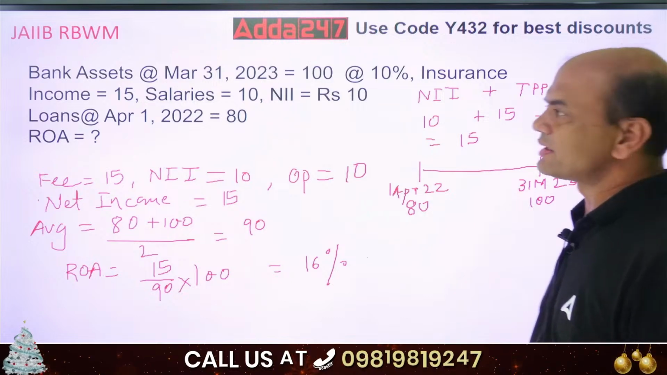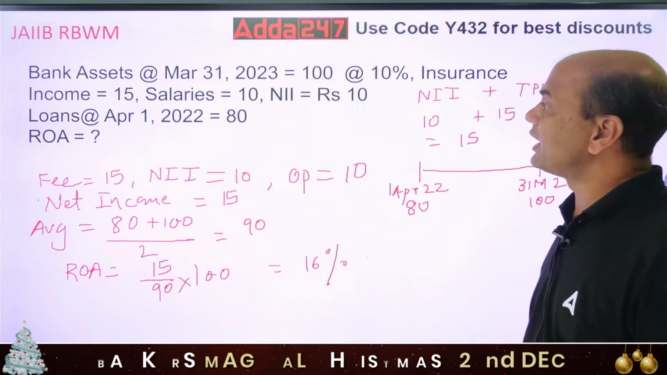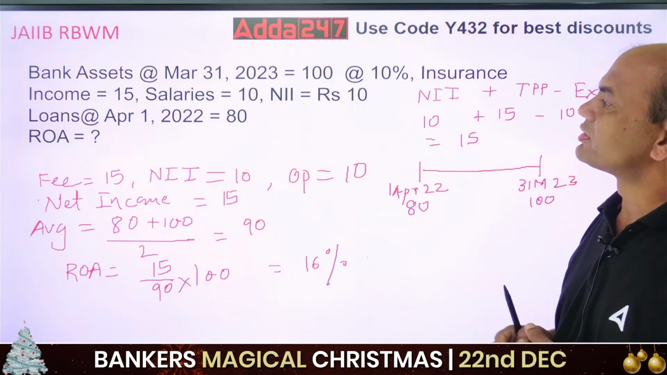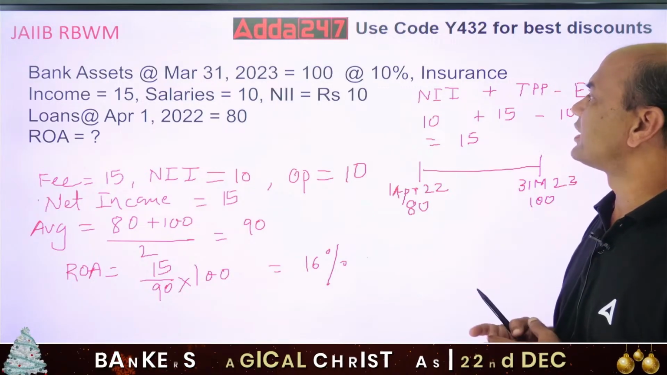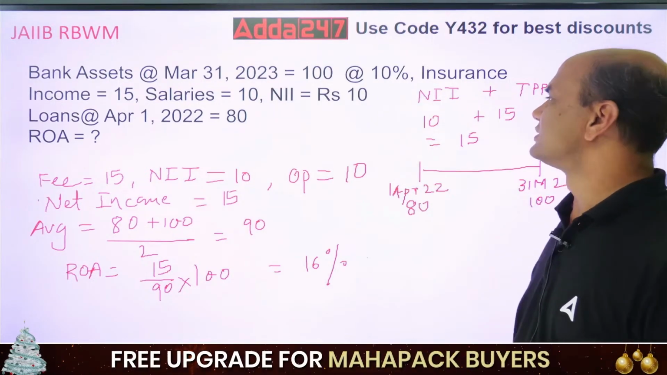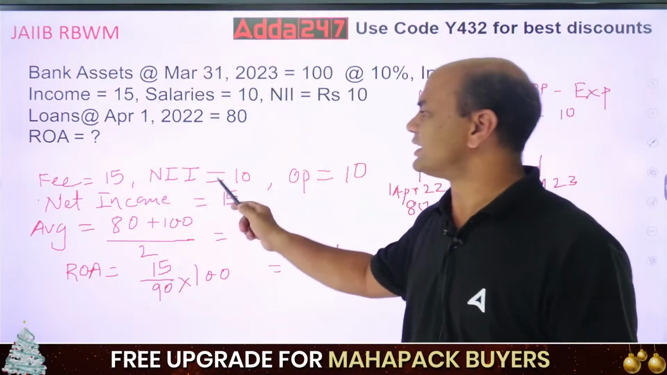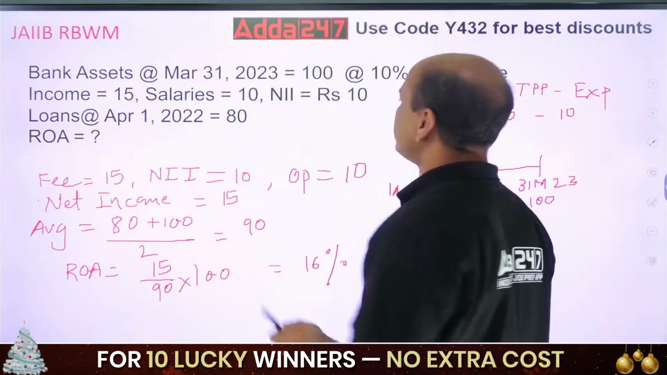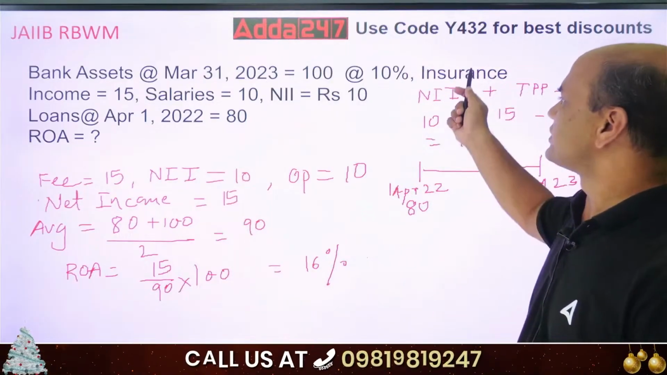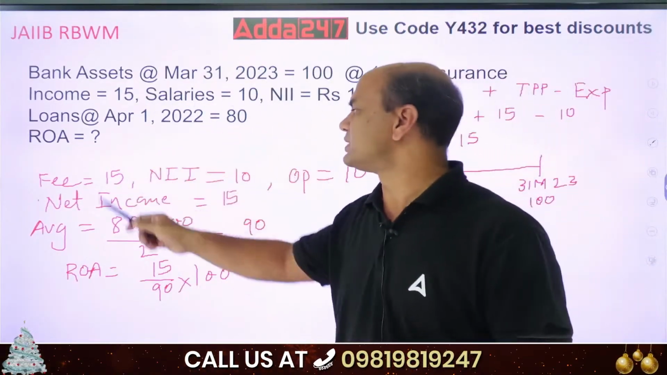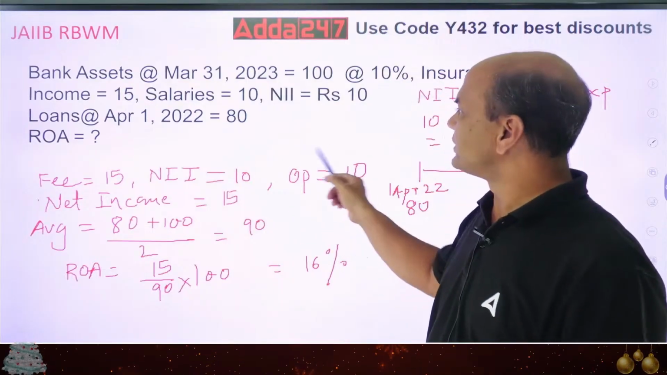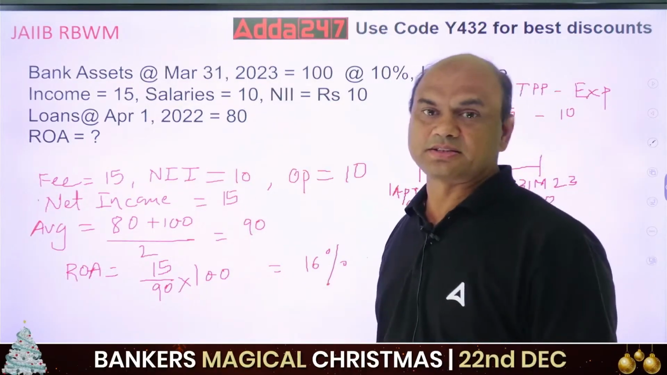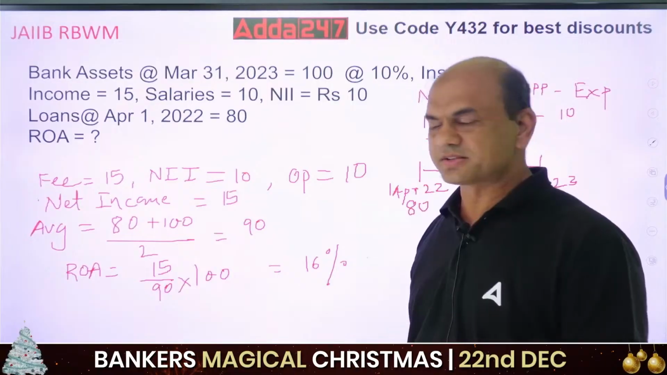So what is my net income now? What is my NII? NII is given here, 10 rupees. Fee income is given as 15 rupees. Where is fee income? See this, insurance. Fee income is 15 rupees. Then my operating expenses were given as 10 rupees. Salaries. So these are expenses.